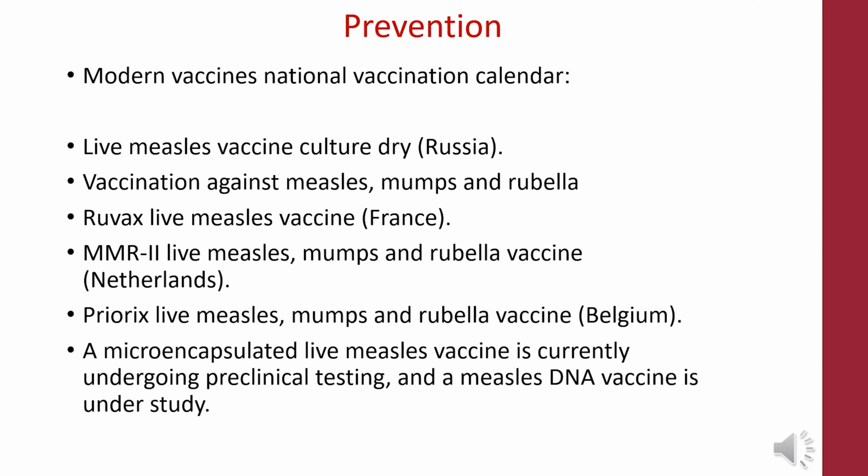Modern vaccines, national vaccination calendar. Live measles vaccine culture dry from Russia. Ruvax live measles vaccine from France. MMR II live measles, mumps and rubella vaccine from the Netherlands. Priorix live measles, mumps and rubella vaccine from Belgium. And a microencapsulated live measles vaccine is currently undergoing preclinical testing, and a measles DNA vaccine is under study.